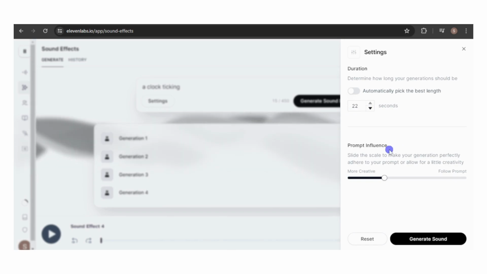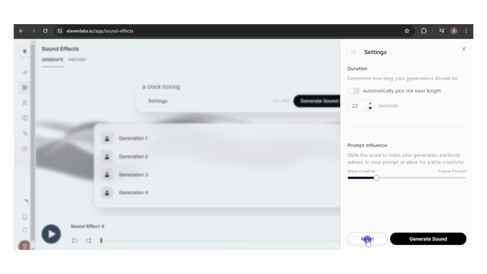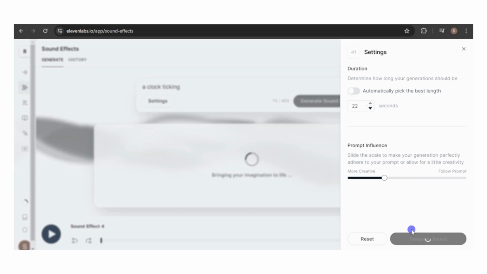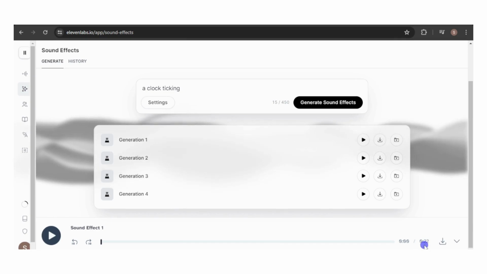You can also adjust the prompt influence slider, which controls how closely the generated sound effect matches your original prompt. This is useful when you want to give the generator more creative freedom, especially if you're unsure how to exactly describe the sound effect. Keep in mind that adjusting the length setting affects the generation cost, with this new generation costing 880 credits. As expected, the length of the audio track matches the 22 seconds I selected. Let's take another listen.